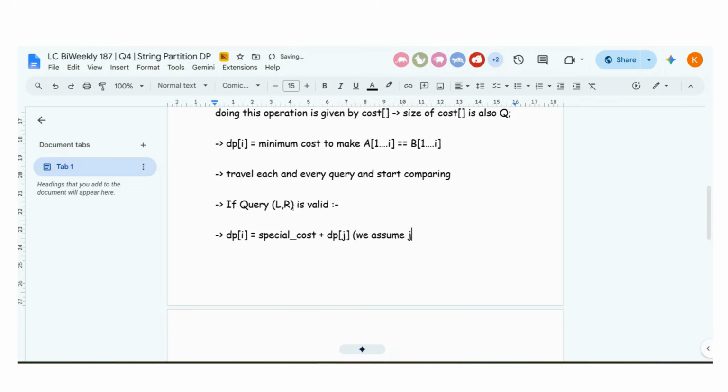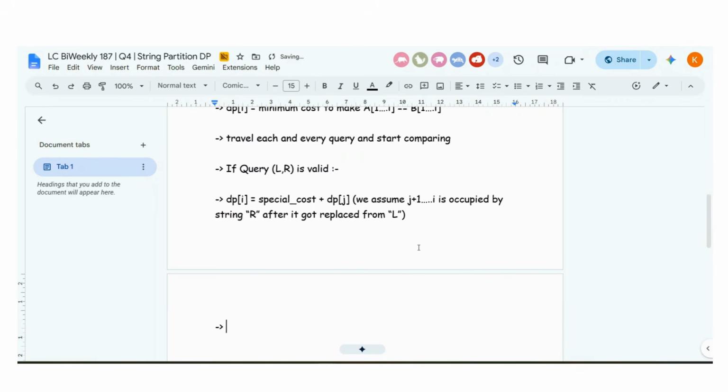We assume j plus 1 till index I is occupied by string r after it got replaced from L. That's it, guys, and the problem is solved. That's all you have to do. So dp of I is this, okay? But keep on doing this.